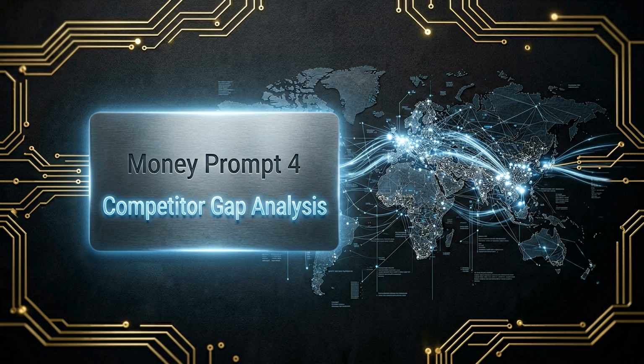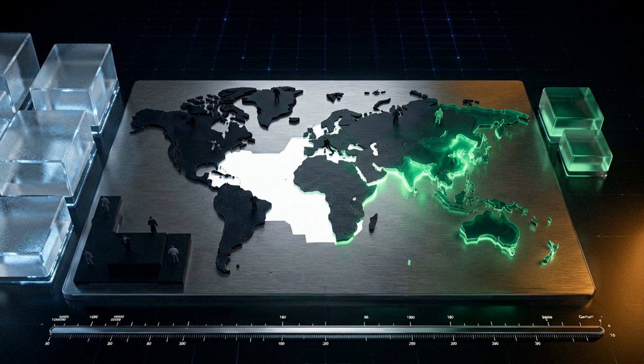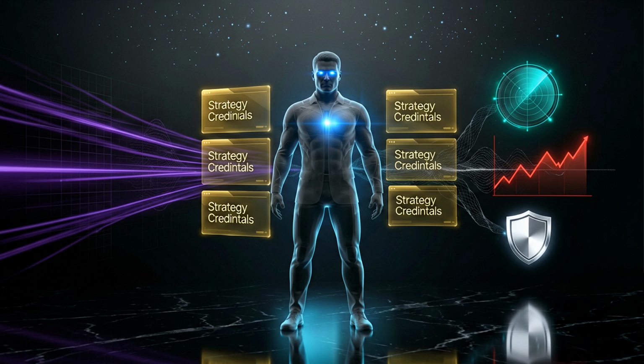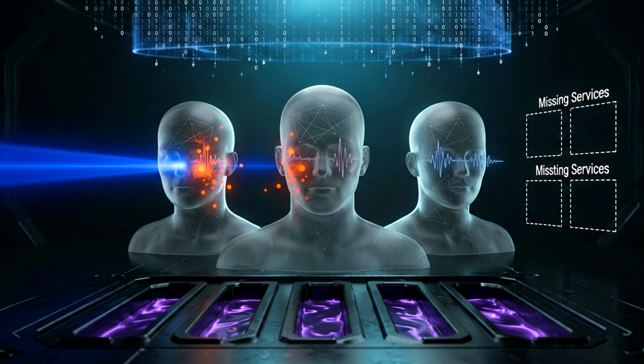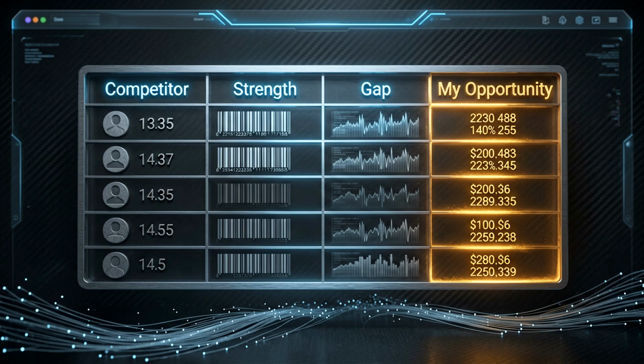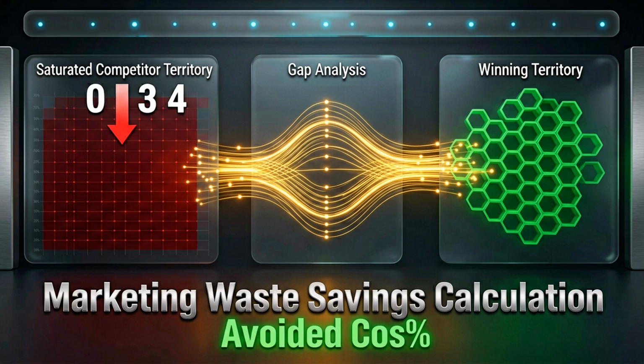Money Prompt 4, the competitor gap analysis. Find the gaps your competitors are missing and own them. Role: competitive intelligence analyst with an MBA in strategy. Instructions: analyze my 3 main competitors and find their gaps. Return a table: competitor, their strength, their gap, my opportunity. This table is worth thousands in avoided marketing waste.